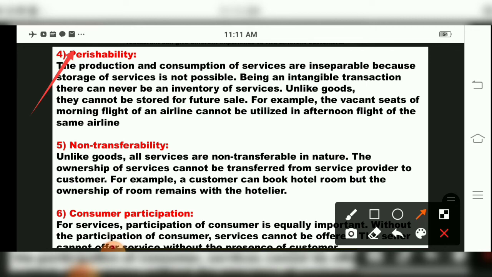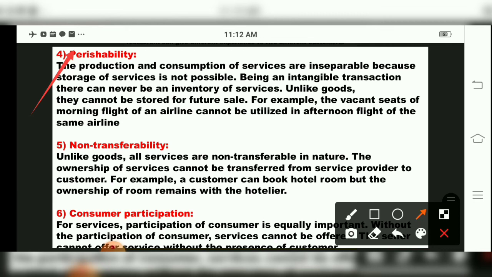Now regarding the airline, suppose I am going from Mumbai to Pune, children. In the morning I have booked the ticket. The vacancy was there for that ticket, Mumbai to Pune, you have a seat. But for some reason, I couldn't go on that flight. So in the afternoon, again I booked the same flight. The afternoon timing was different.